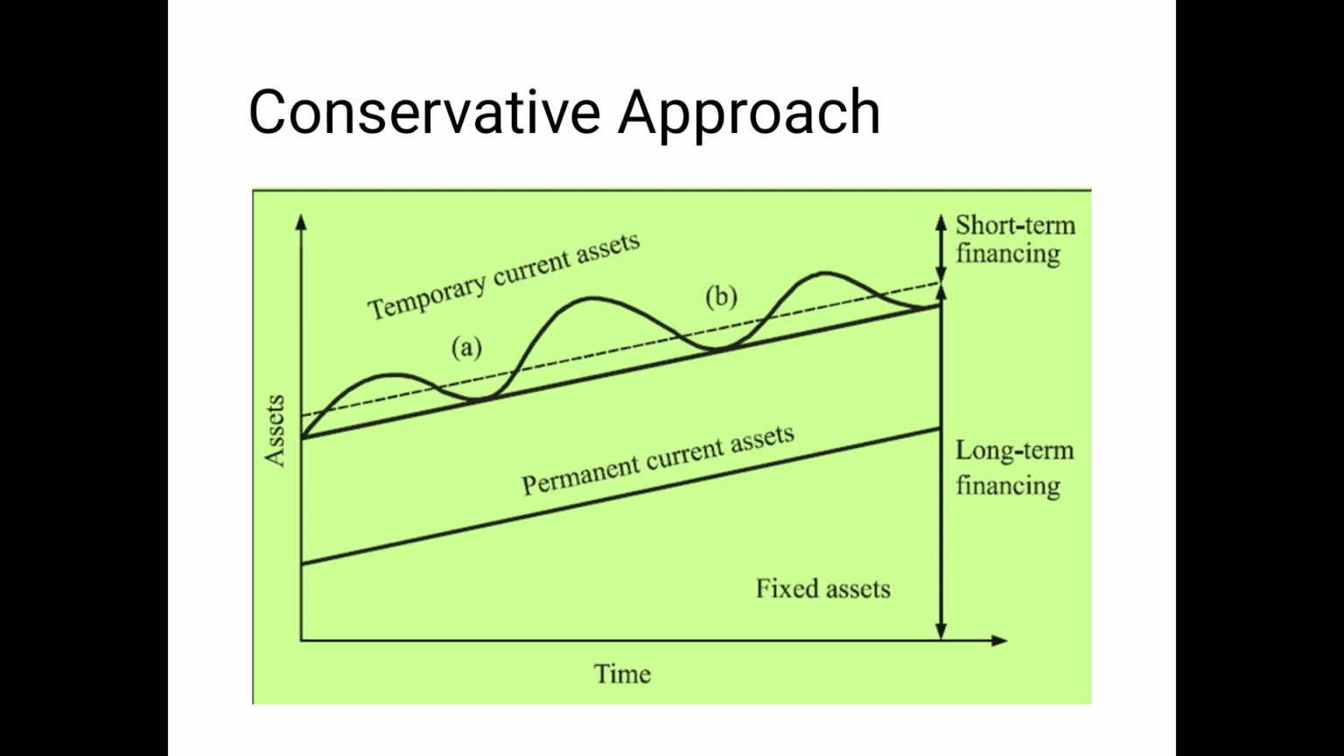The second approach is conservative. Conservative means not taking risk. Whether it is a long term requirement or a short term requirement, the company never goes for short term financing. The company always goes for long term financing. That means whether it is a 6 month or 8 month requirement, or a 2 month short term requirement, I always go for long term financing. I will never take loans from friends, relatives, or a credit limit, because these are risky and the rates are very high.